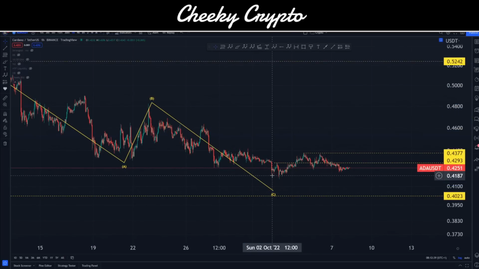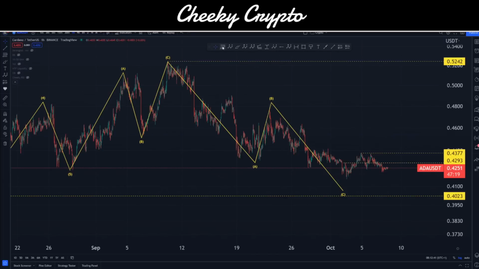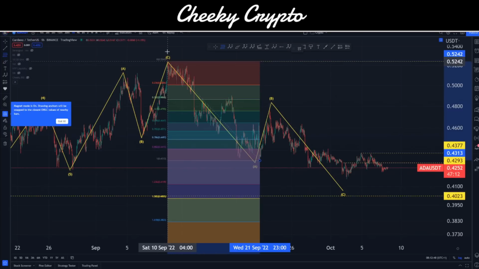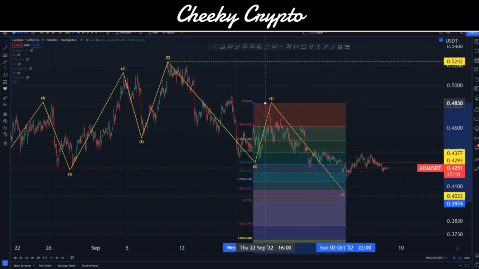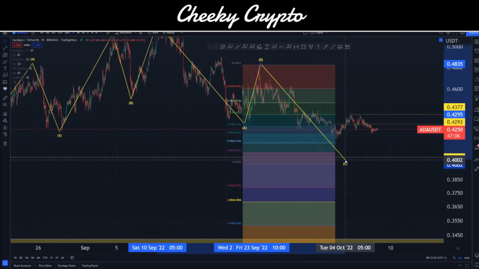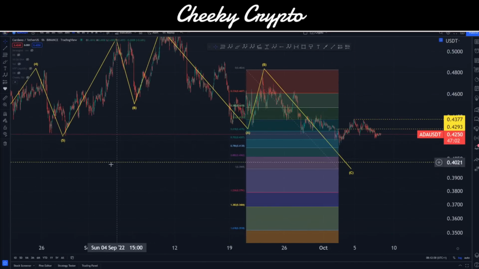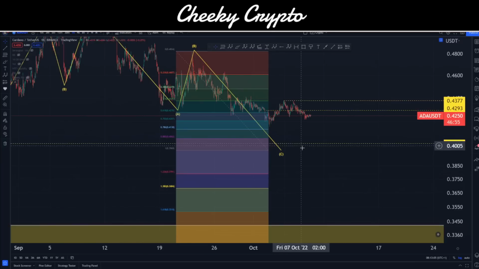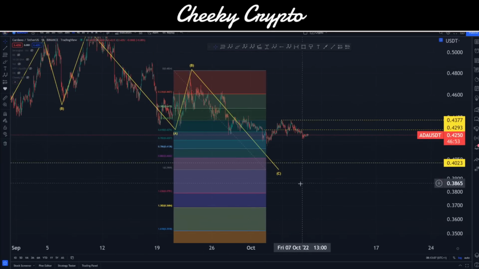Okay, so let's go ahead and just clean that up, zoom out a fraction. What we're going to do is grab hold of our fibs. We're going to run this from the bottom here all the way to the top there, and then we're going to move this over to here on the B wave bounce, and then we can see that, yeah, we could be moving down here towards 39.69, although that would be slightly below this double bottom from over here on the 13th of July. So chances are actually the 13th of July will probably be a support.